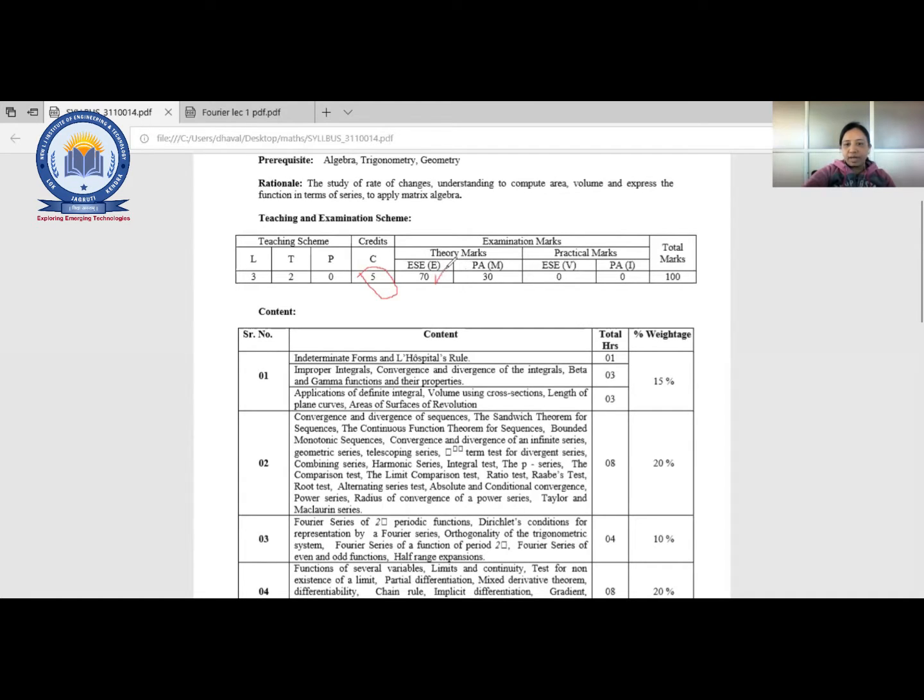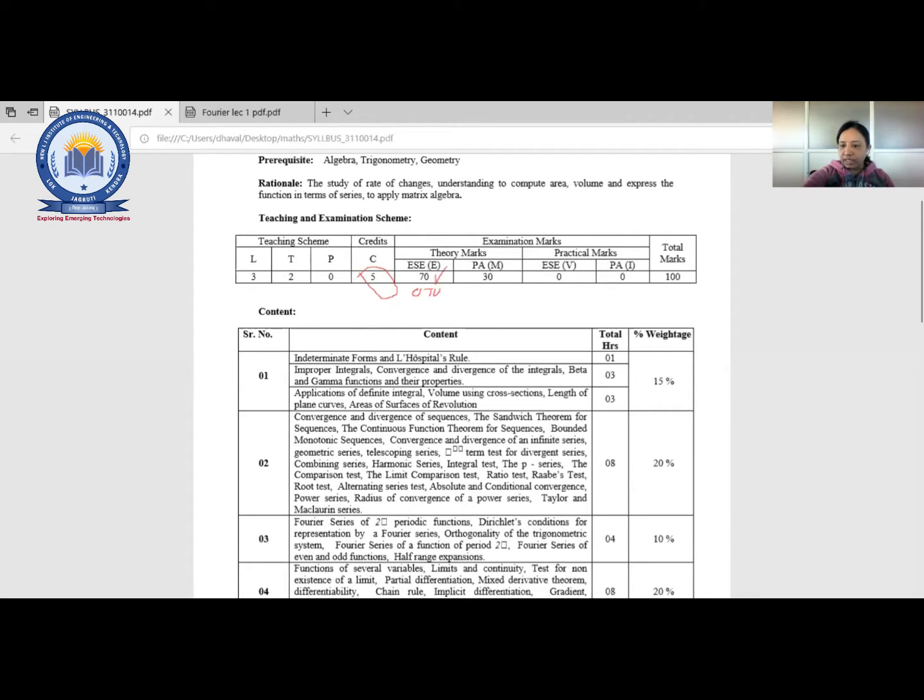This 70 marks is what? End semester examination. That means what? That will be conducted by GTU. Fine. Now theory marks. So that is what? You can say internal marks, right? That will be 30 marks.